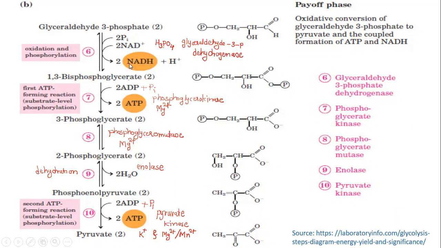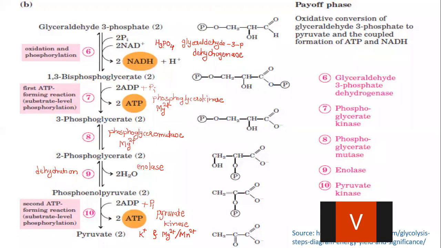One NADH molecule is equivalent to 3 ATPs. That means 2 NADH molecules are equivalent to 6 ATPs, right? So if there is formation of 2 NADH molecules, that means there is formation of 6 ATP molecules. Okay, so let us check once again what is the net gain of ATP. 2 NADH equivalent to 6, 6 plus 2, 8, 8 plus 2, 10.